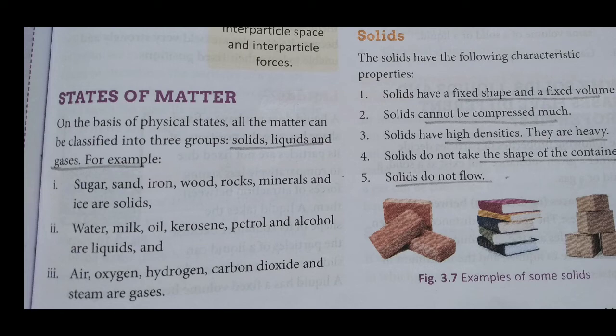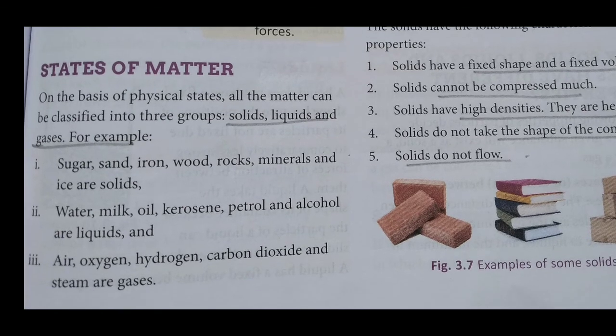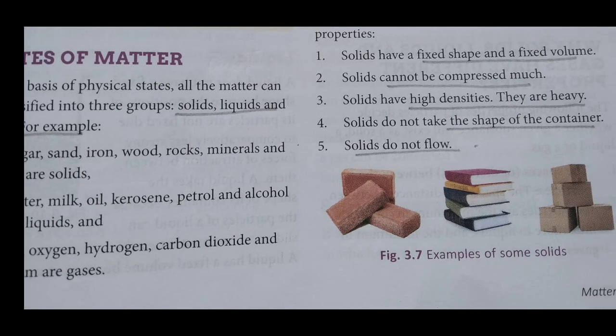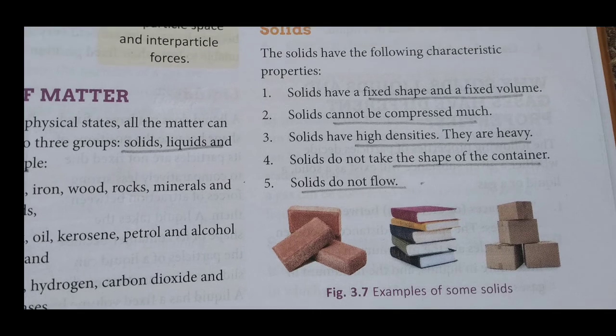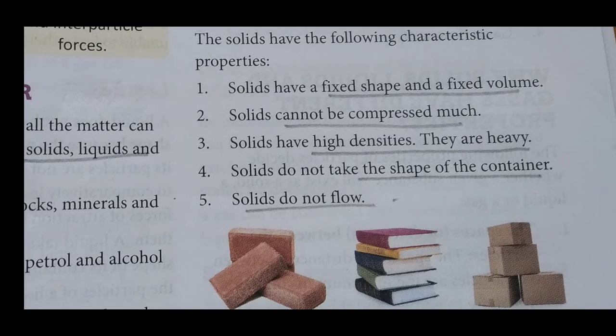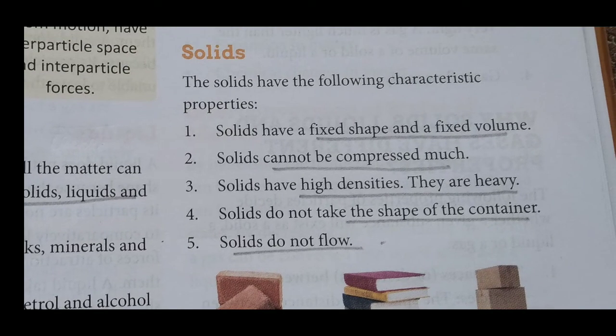We have learned this in the previous class also. You have to see the examples also. Solids: sugar, sand, iron, and many more. Water, milk, oil, kerosene are examples of liquid. Air, oxygen, hydrogen, carbon dioxide are examples of gases. Right? Then next we have to learn about characteristics of solid. How will we identify that yes, this is a solid? We will see that it has fixed shape and fixed volume.